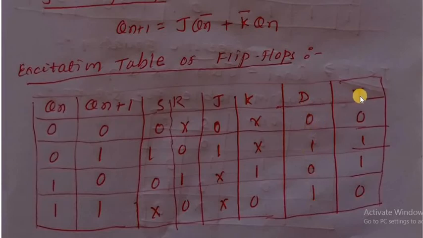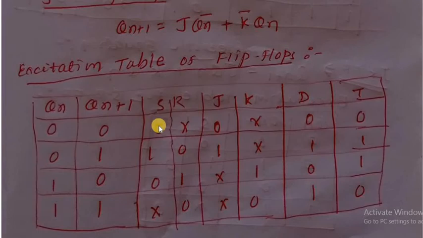And for the T flip-flop, here T is the exclusive OR of Qn and Qn plus 1: 0 exclusive 0 is 0, 0 exclusive 1 is 1, 1 exclusive 0 is 1, 1 exclusive 1 is 0. How to keep it in mind? First, if you keep only SR in mind, it is 0 0: 0 don't care; 0 1: its opposite, 1 0; 1 0: 0 1; 1 1: don't care 0.